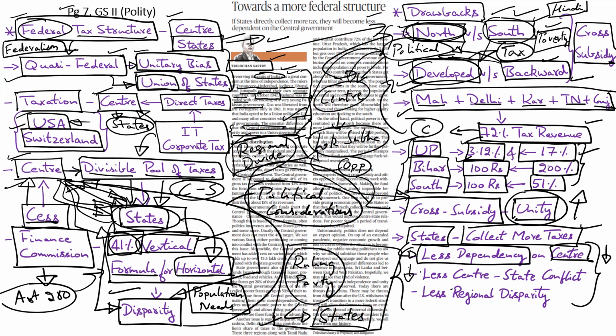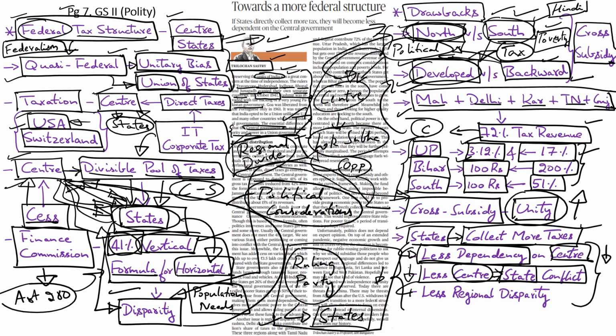It will also reduce center-state conflicts because currently, the center may not be able to fulfill its obligations towards certain states every year. As a result, many disputes are emerging, including legal disputes, and such disputes can be brought down if states are given more federal powers to collect their own taxes and raise their own revenue.